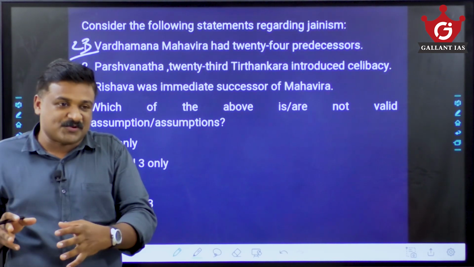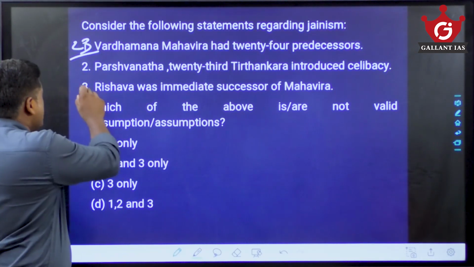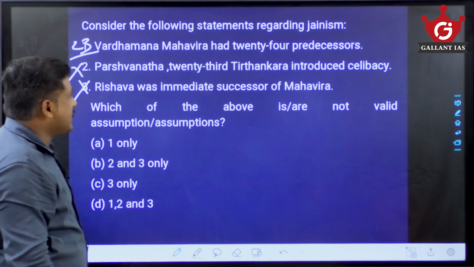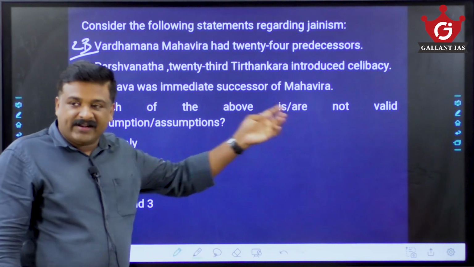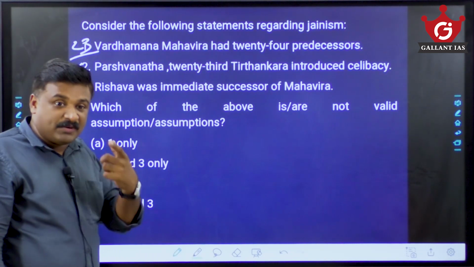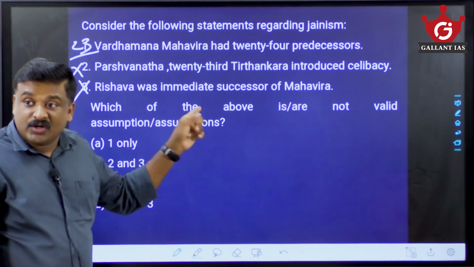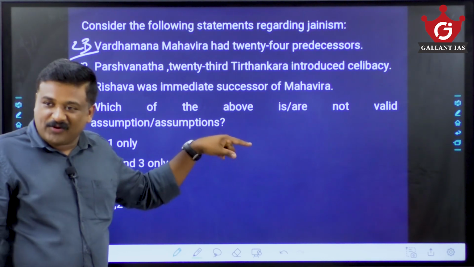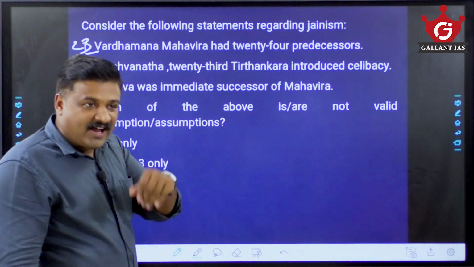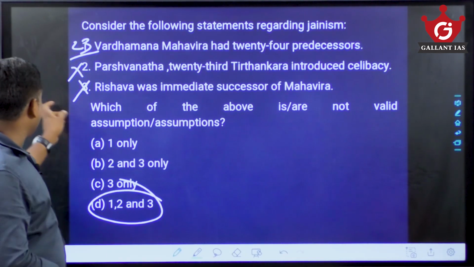He was the final one. So of course that statement is technically wrong. So we know that all three statements are incorrect here. They are asking for not valid assumptions here. Because of carelessness you will go for the valid assumption, but they are asking for not valid assumptions. So what are the not valid assumptions here? All three are not valid assumptions. That way your answer has to be 1, 2 and 3 only.